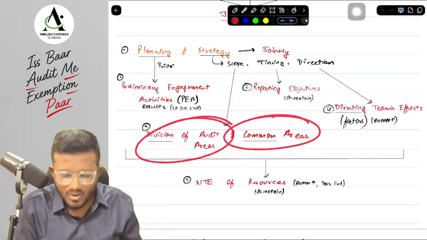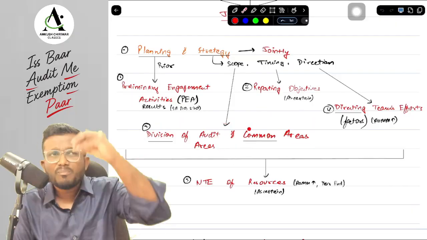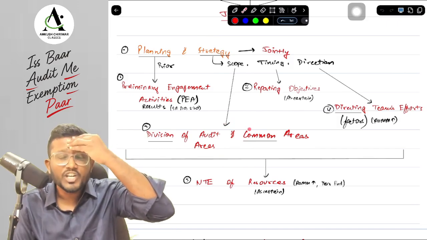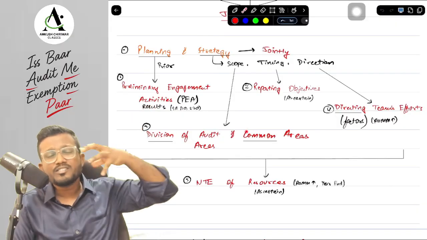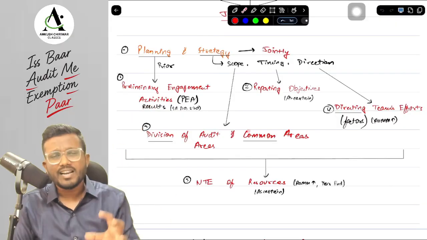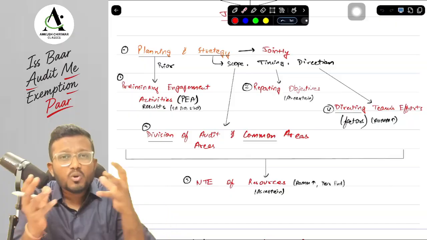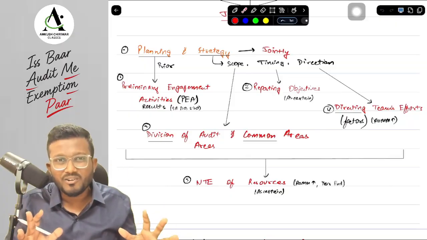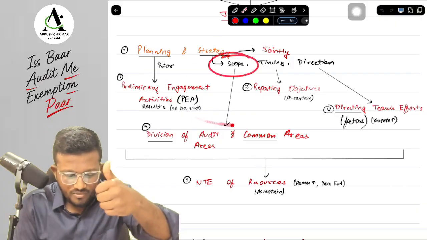Second, we need to identify the common audit area. Suppose inventory is the single biggest asset in the balance sheet, and it is also spread across multiple locations. So we identify inventory as a common audit area. Common area means everyone together will perform their procedures on this particular area. So in scope we need to decide this.